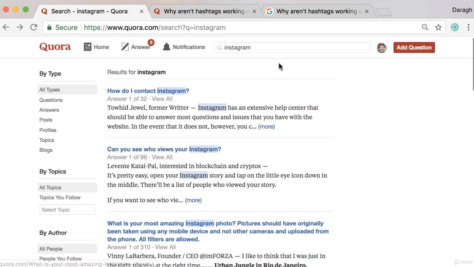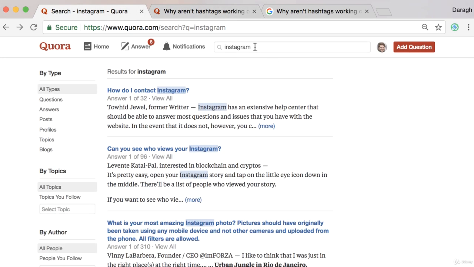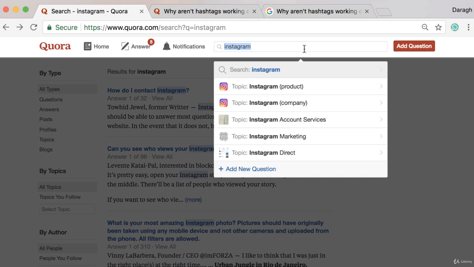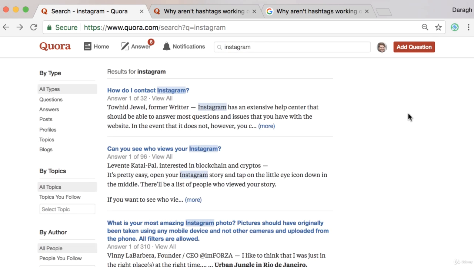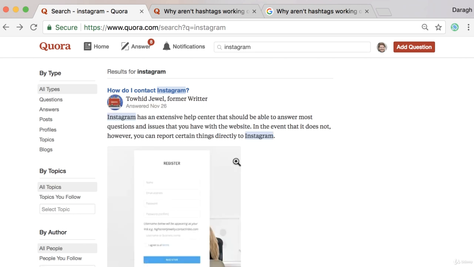So that is how you use Quora, not only to drive traffic, but also to find and discover headline ideas, and even more than that, to really quickly create content by using the answers there as guidelines for how you can put together your content as well.